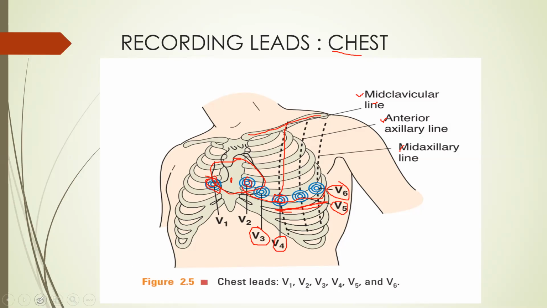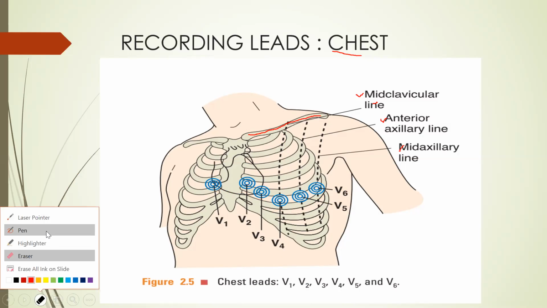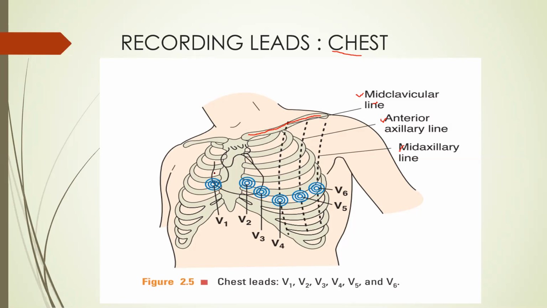So I guess you must have remembered how to apply them. I will revise once again. Start from the fourth intercostal space on the right side, because if you see the position of the heart, a small segment of the right ventricle is toward the right side of the sternum. So we start V1 from the right fourth intercostal space, just right of the sternum. V2 is the fourth intercostal space, just left of the sternum. Then directly V4 in the mid clavicular line, but in the fifth intercostal space.